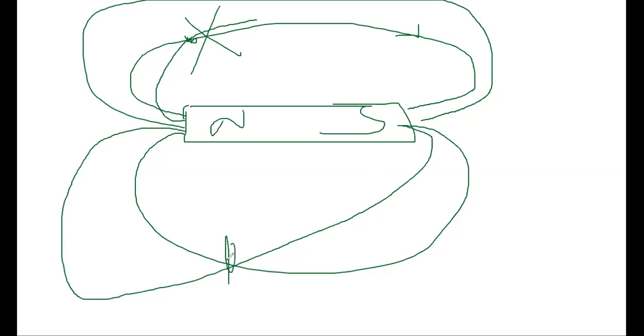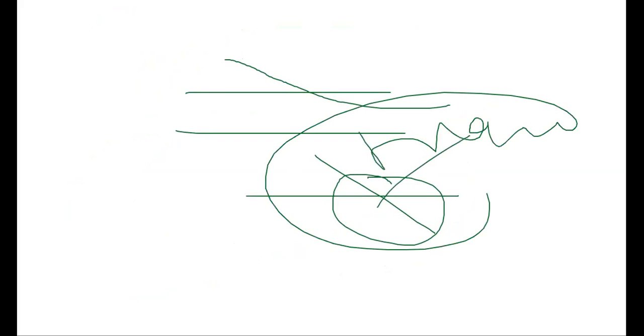This type of intersection is not possible in the case of field lines. If this is one field line, this should be like this. They are parallel. They never intersect like this. This is called intersection. Two magnetic field lines never intersect. Please remember, magnetic field lines never intersect with each other.